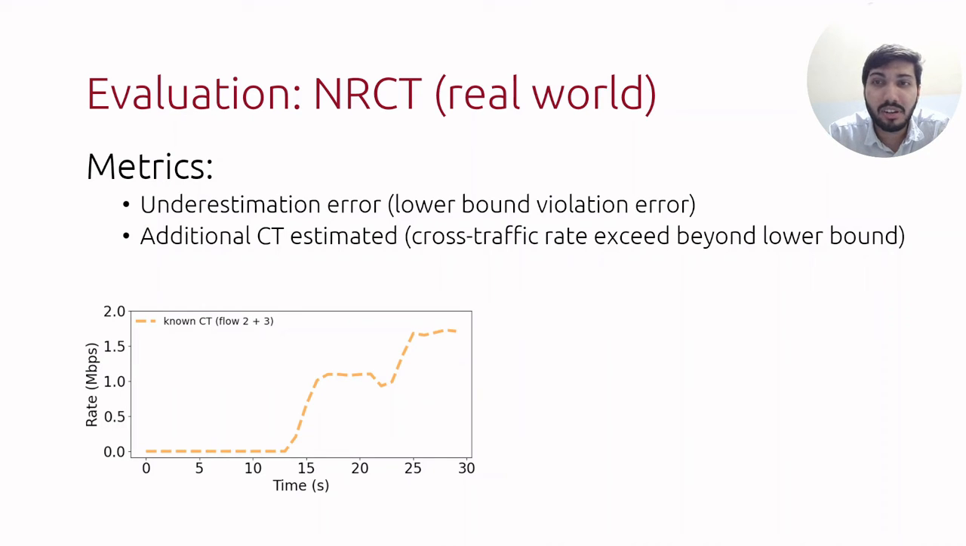We choose a trace with 3 concurrent flows and pick flow 1 as the observed flow and flows 2 and 3 as the cross-traffic flows. The yellow curve in the plot shows the known cross-traffic. The blue curve shows the non-reactive cross-traffic estimated using the observed flow 1.